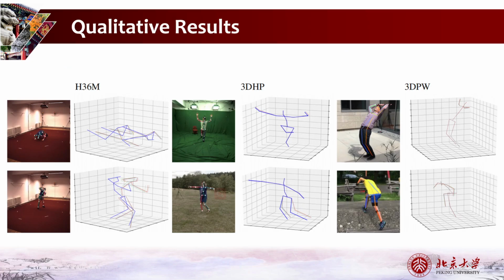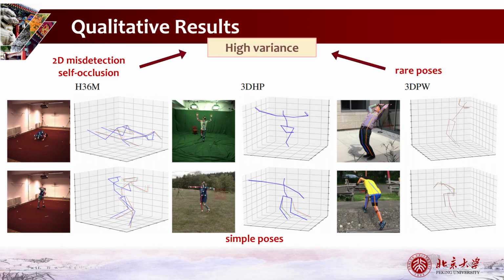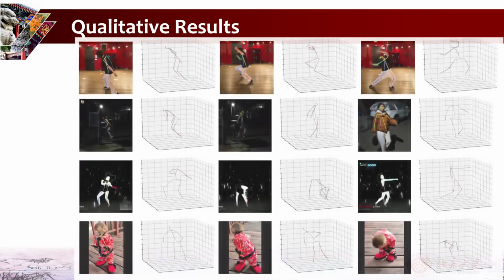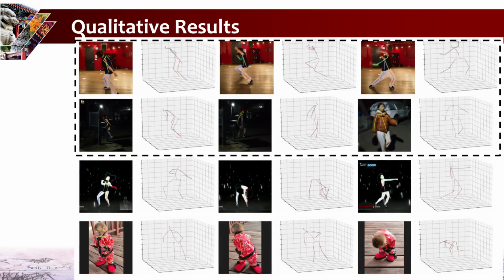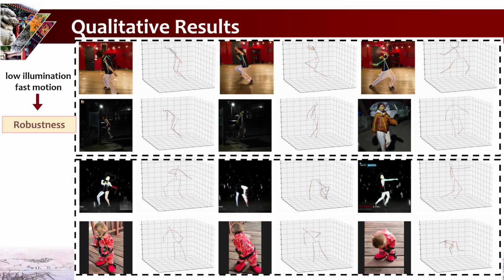For the cases of 2D misdetection, self-occlusion, and rare poses, our method generates highly uncertain predictions to represent the possible locations of 3D poses. When the pose is relatively simple, our approach tends to generate deterministic results. More qualitative results under the cases of low illumination, fast motion, animation, and monkey poses show the robustness and generalization of the proposed method.